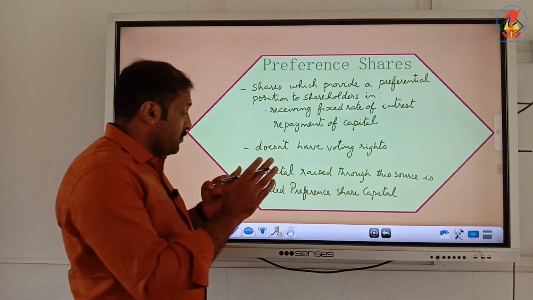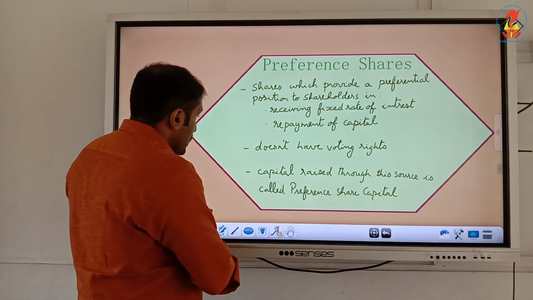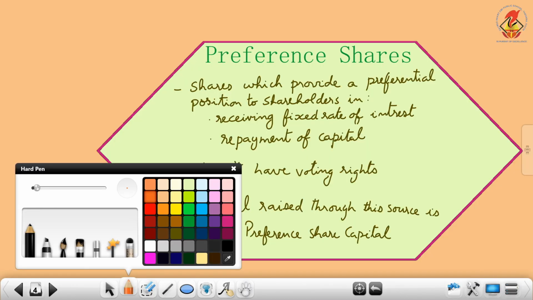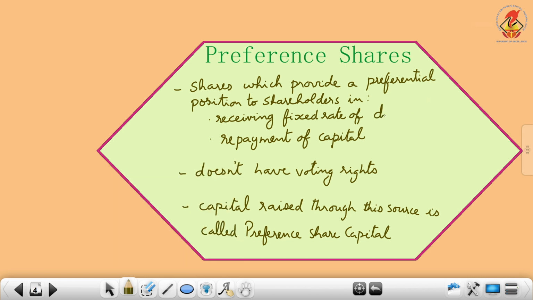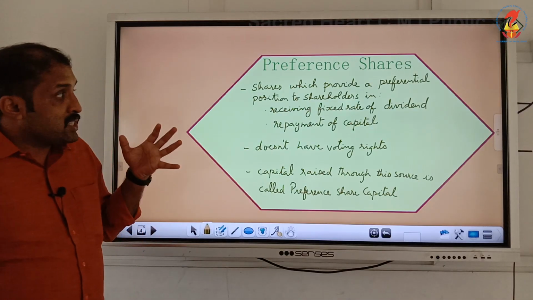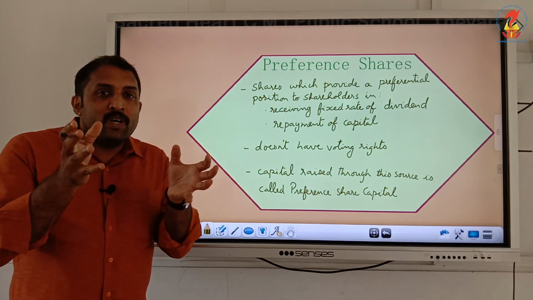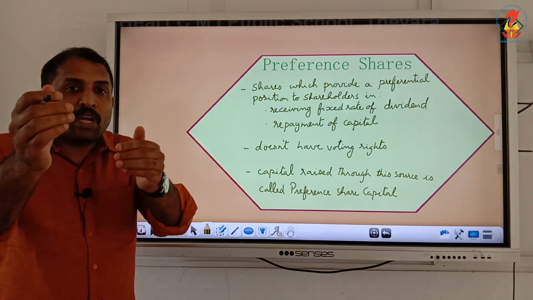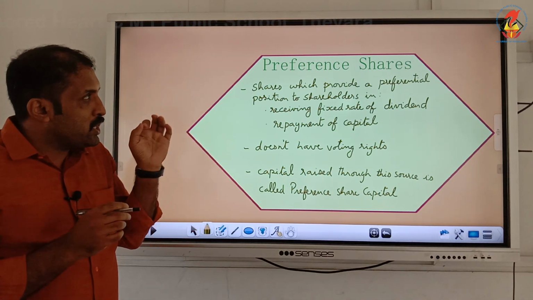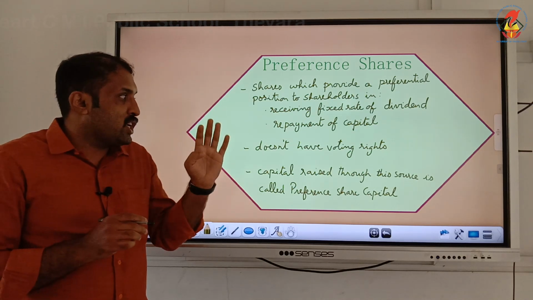receiving a fixed rate of, it is not interest, it is dividend. It's a mistake. It is not interest, it is a fixed rate of dividend. In receiving a fixed rate of dividend and repayment of capital, they will be preferred. They will be given preference when compared to equity shareholders. That is why they are called preference shares.